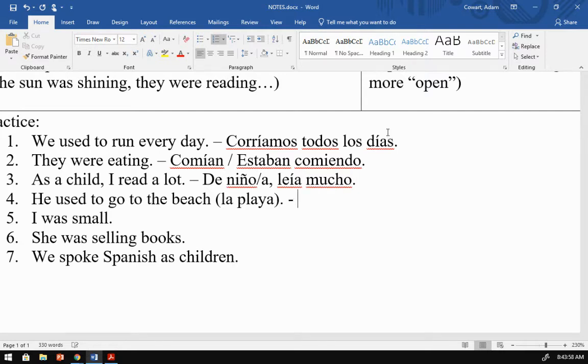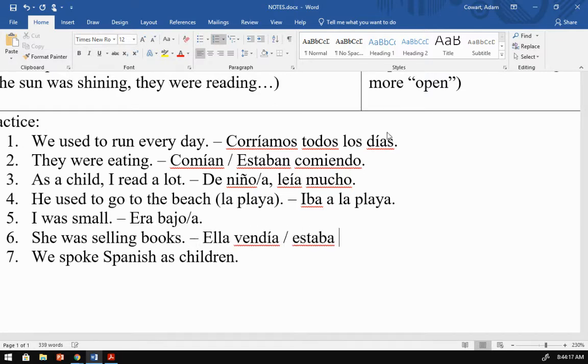He used to go to the beach. Iba a la playa. I was small. Era bajo or baja. She was selling books. Ella vendía or estaba vendiendo libros. We spoke Spanish as children. Hablábamos español de niños.